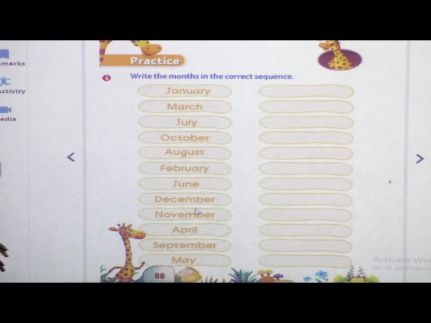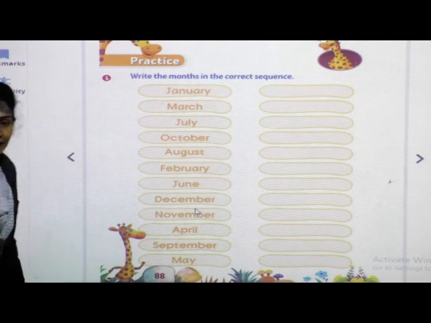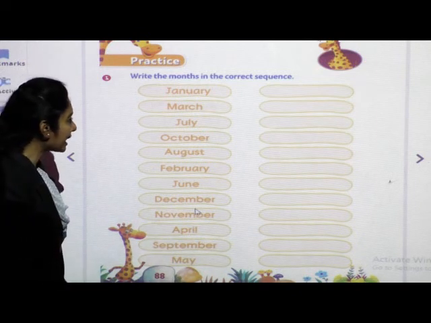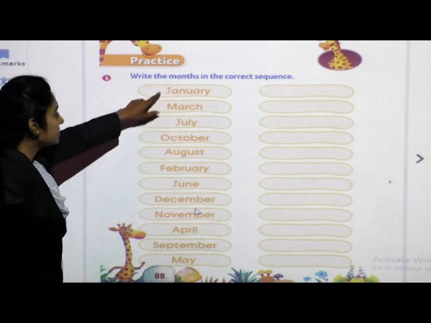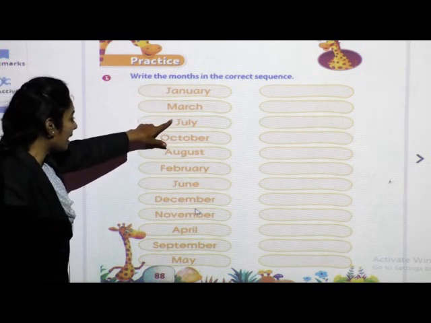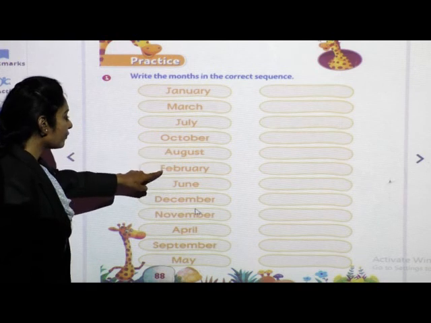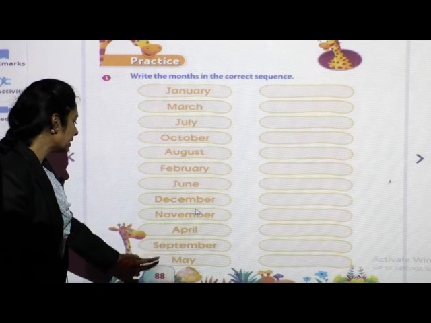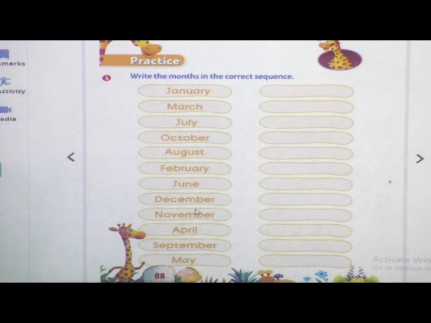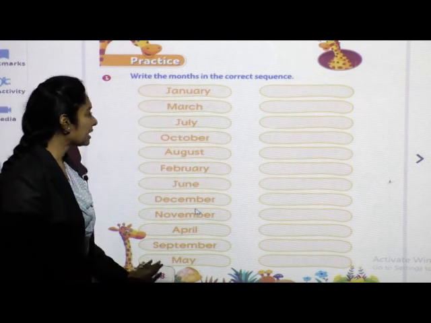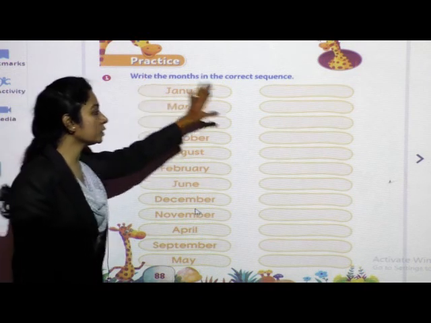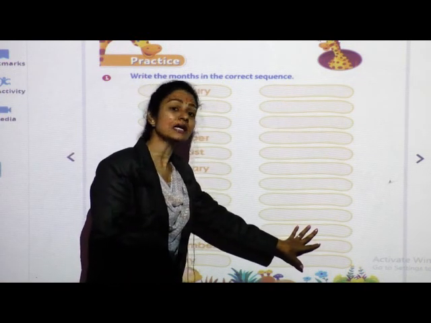Now, I hope you have opened page number 88. Yes, so on this page what is there? Write the months in the correct sequence. January, March, July, October, August, February, June, December, November, April, September, May. Okay, now tell me children, is this in correct sequence? No. What we are going to do is write on this side in the correct sequence.